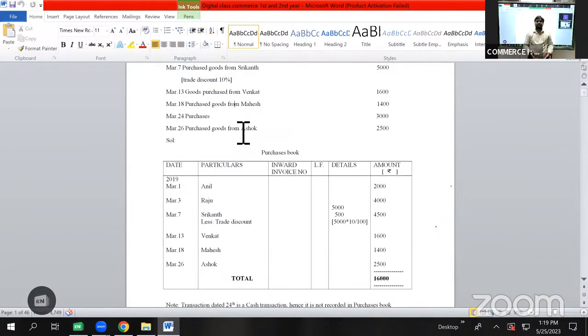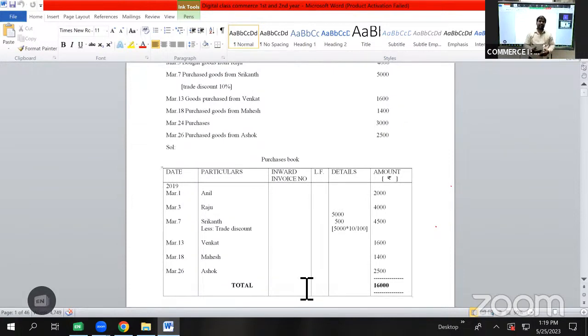इन लोगों से हम बिजनेस में सामान उधारी में खरीदे तो ये अपने बिजनेस के क्रेडिटर्स हो जाते. If someone asks on what date we have purchased goods from Anil and what is the value of goods, then directly we can see from this and tell that we have purchased goods from Anil on March 1 worth 2,000 rupees. From Raju, we purchased on March 3, 4,000 rupees. From Srikanth, we have purchased goods for 5,000, but he has given us a trade discount of 10%. So we are liable to make a payment of 4,500 to him.